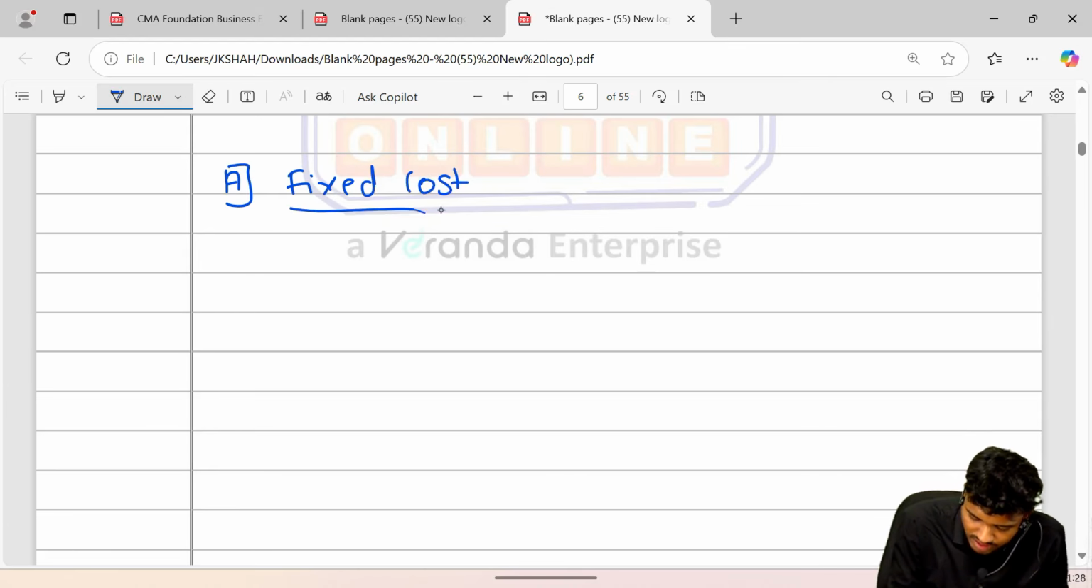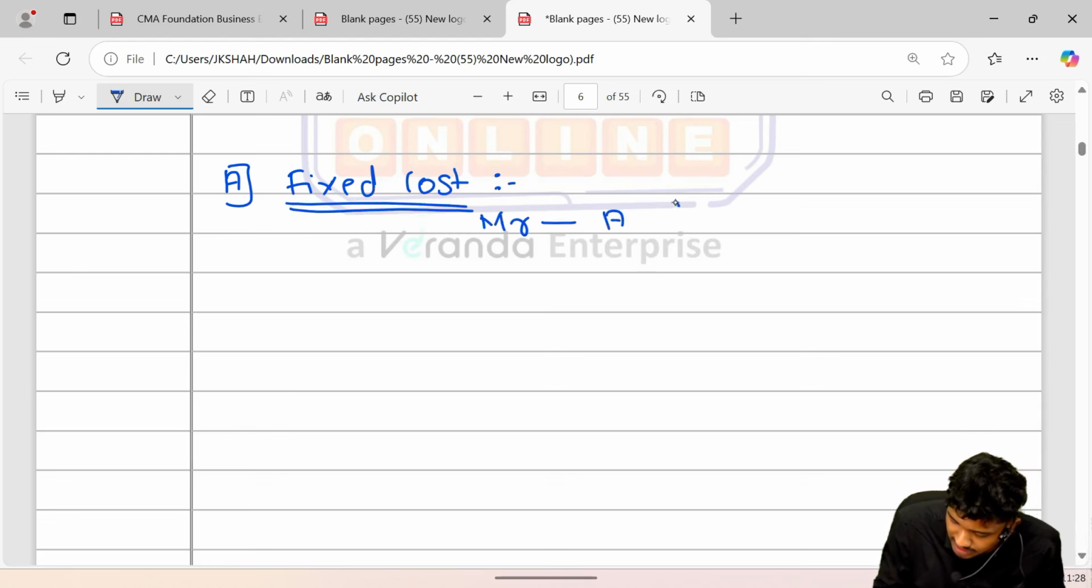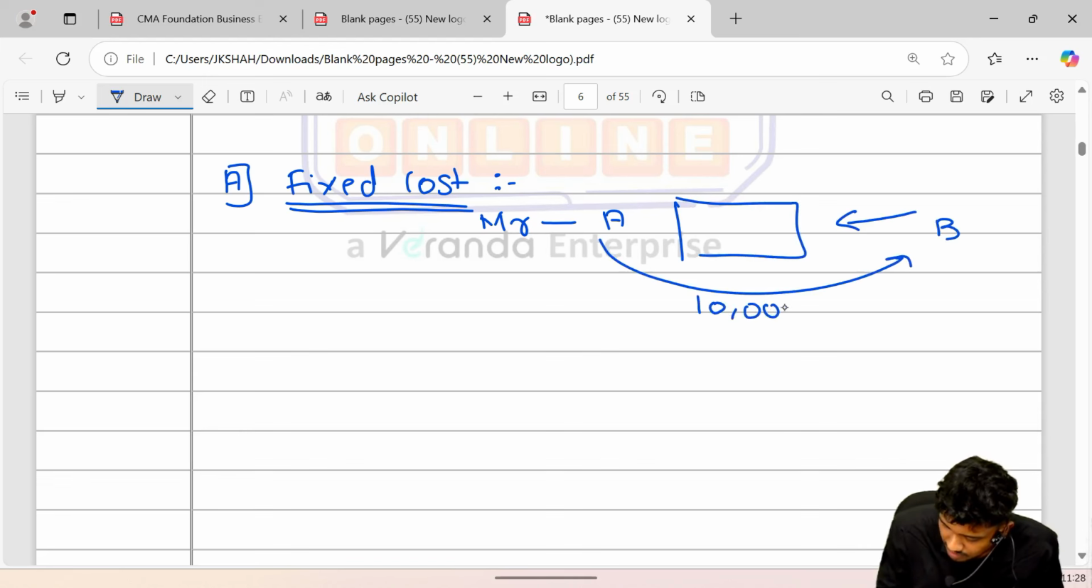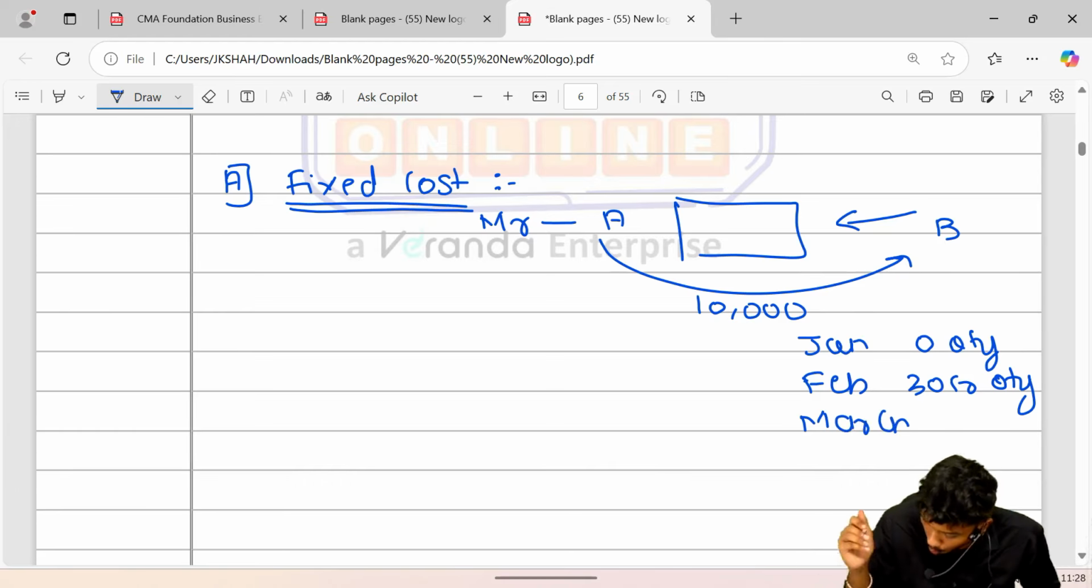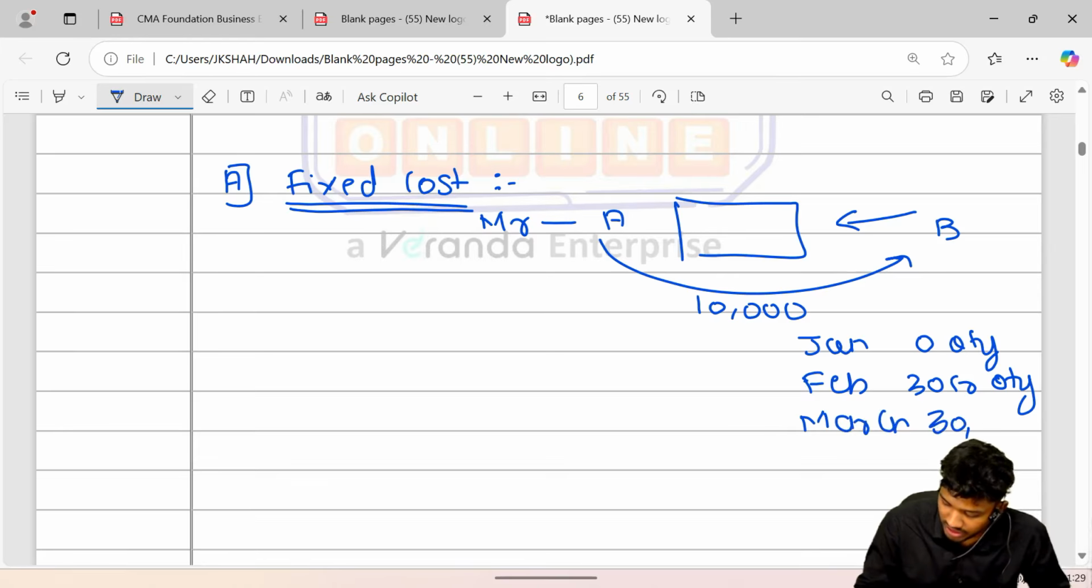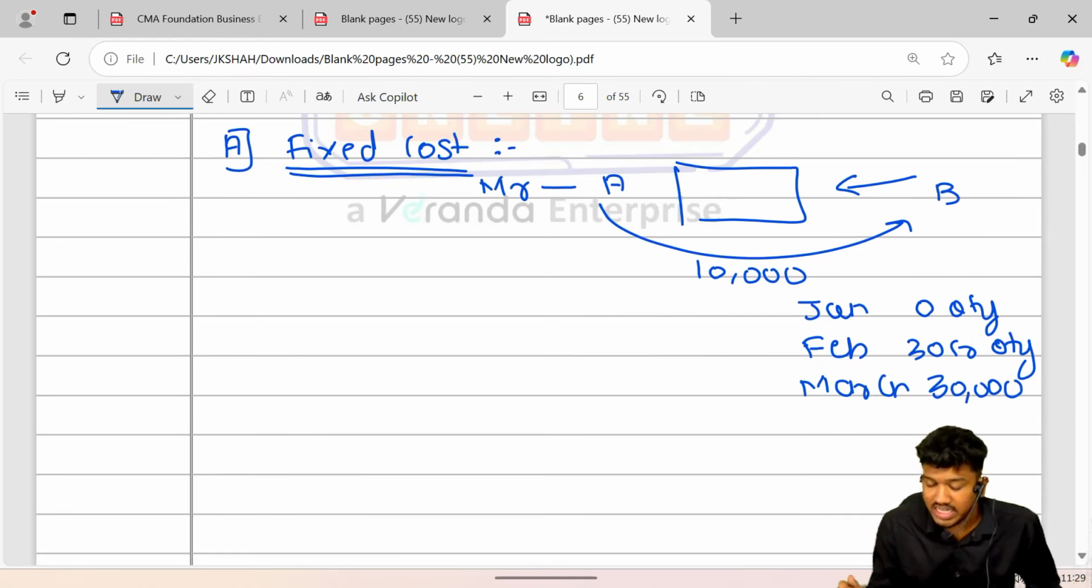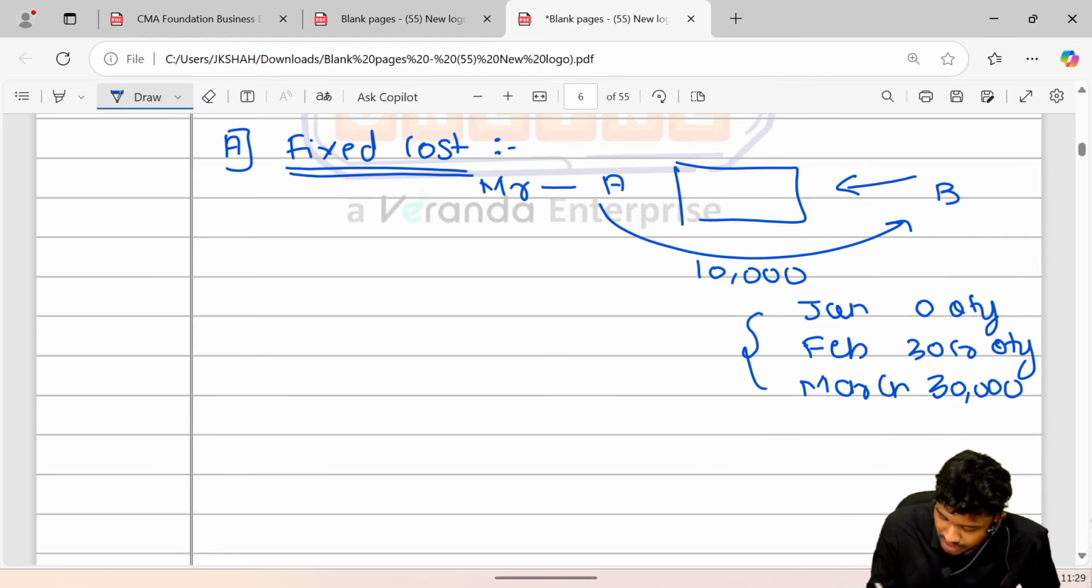As we understood in our given example, Mr. A got the property, that is a piece of land, from Mr. B. He was ready to pay rupees 10,000 for that. Now his production in the month of January was zero quantity. In the month of February, his production stood at 30 crore quantity. In the month of March, the production quantity was 30,000. But the rent in all these 3 months he was required to pay was 10,000 only.